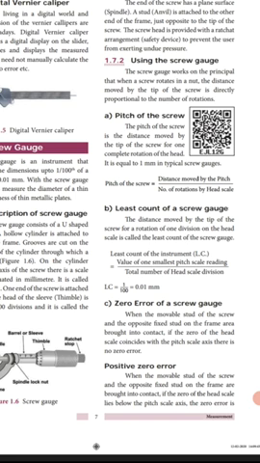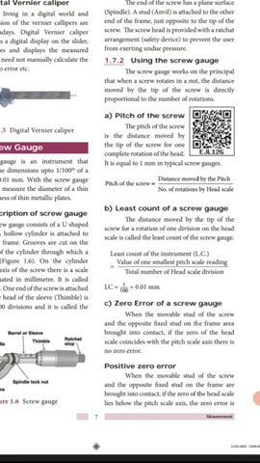Next one, how will you find the thickness of the 1 rupee coin by using the screw gauge? First, you determine the pitch, least count and type of zero error of the screw gauge. Next, the given coin is placed between the two studs. Next, the head screw, using the ratchet arrangement, is freely rotated until the given 1 rupee coin is held firmly but not tightly.